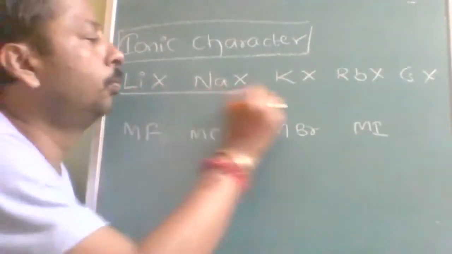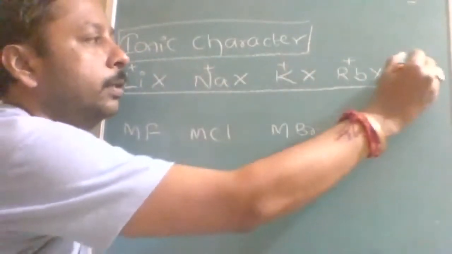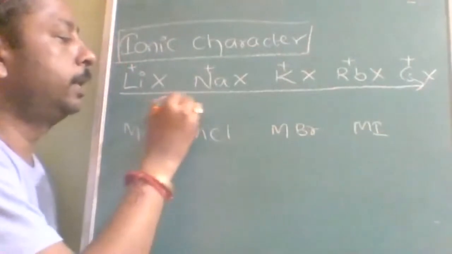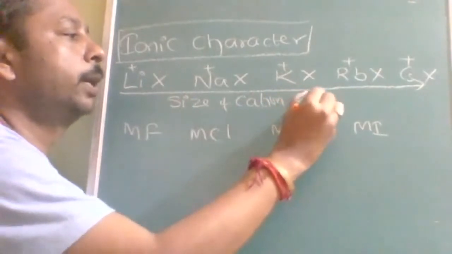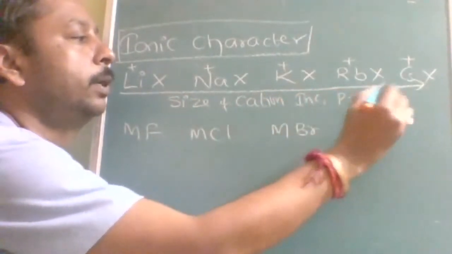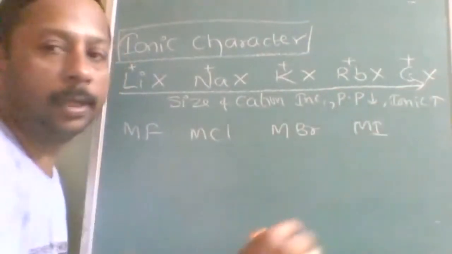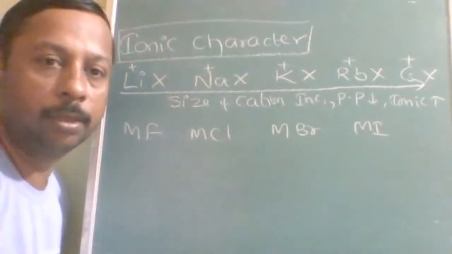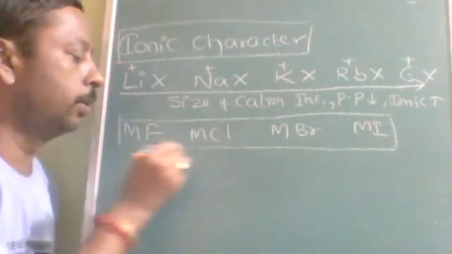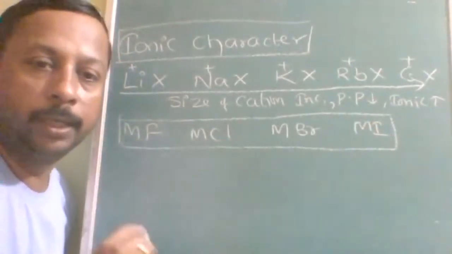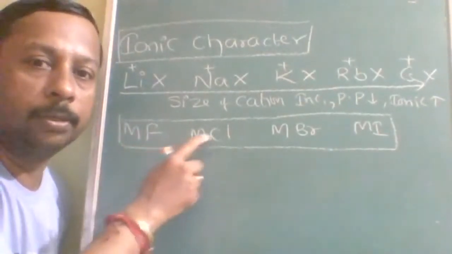So from left to right, all charges are the same, and the size of the cation increases. As the size of the cation increases, polarizing power decreases, therefore ionic nature increases. Is that clear to all of you? That's why I told you, if your periodic table, redox reactions and chemical bonding are perfect, then inorganic will be perfect. Now see here, all cations are the same.